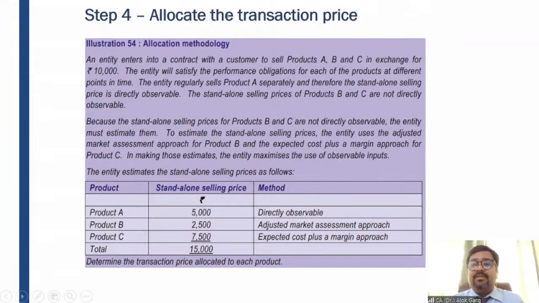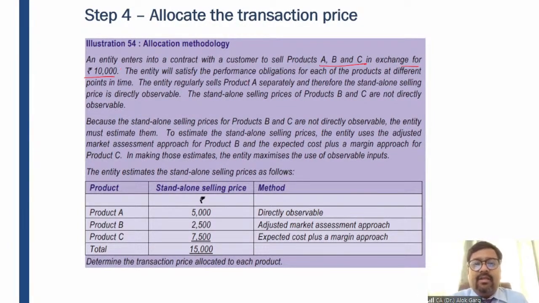An entity enters into a contract with a customer to sell products A, B, and C in exchange for rupees 10,000. So what is the total value of the consideration? It is 10,000. And what are the performance obligations? A, B, and C. The entity will satisfy the performance obligation for each of the products at different points in time. So we need to recognize revenue for A, B, C at different points of time, and hence we require the amount on which the revenue has to be recognized for A, B, and C. And of course the total should be 10,000.